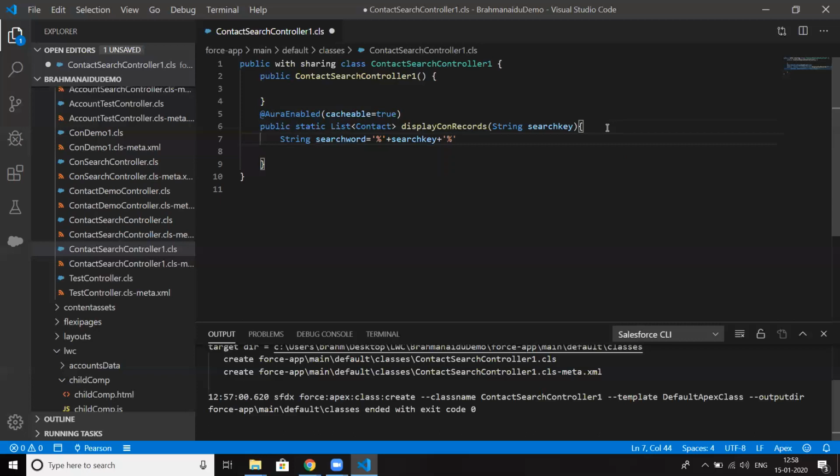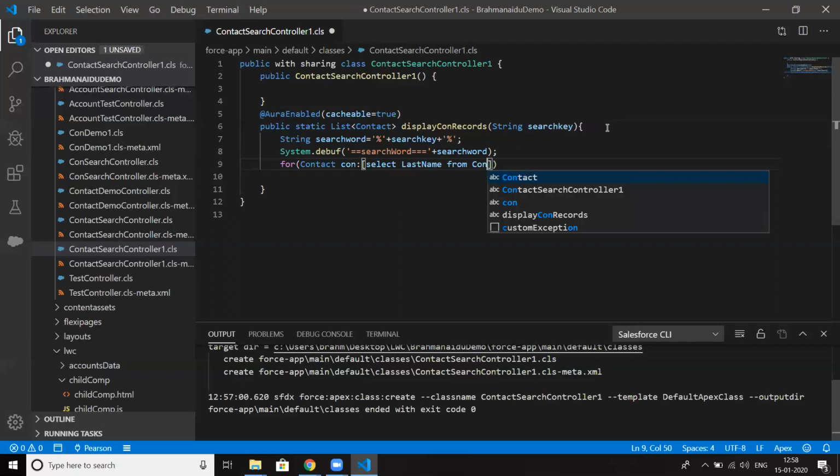I'm just putting in a System.debug of the search word. Then I'm writing a for loop for Contact con: select LastName from Contact where LastName equal to searchWord.